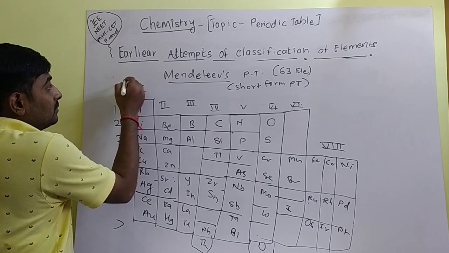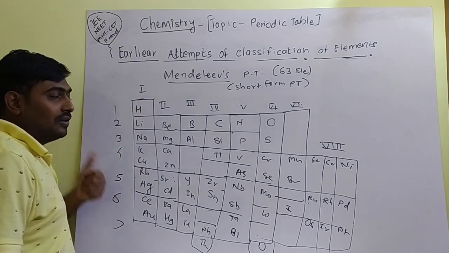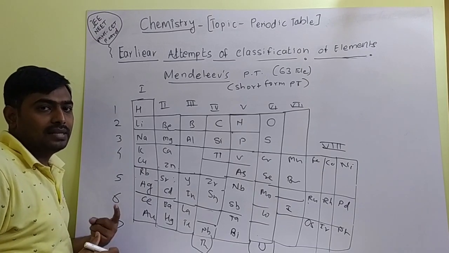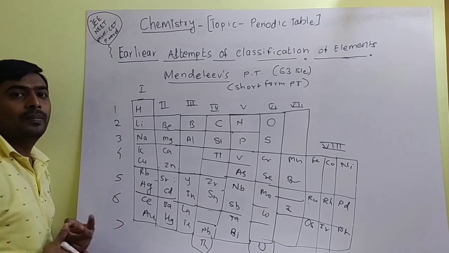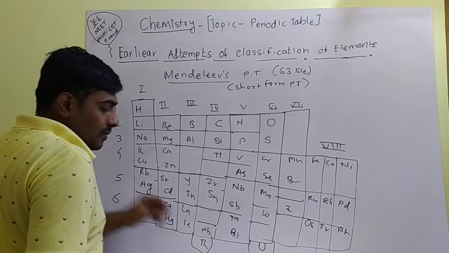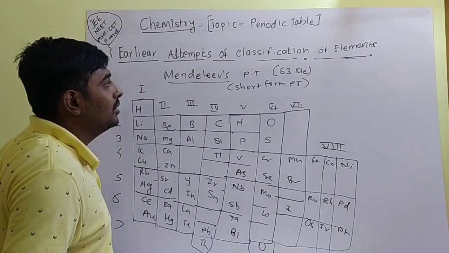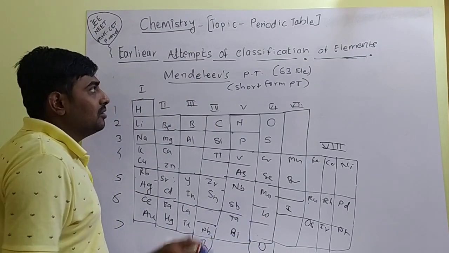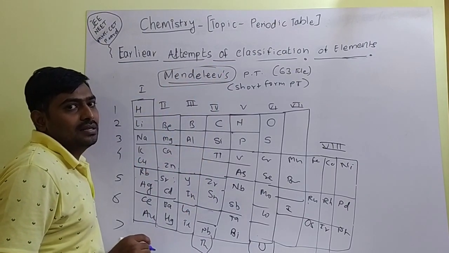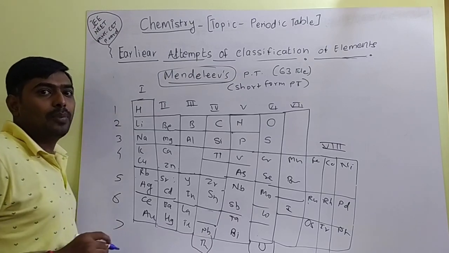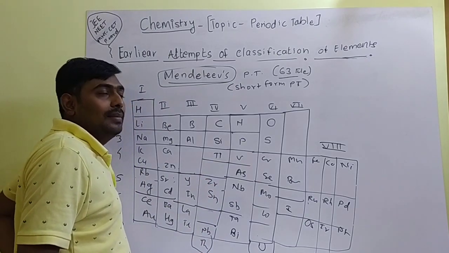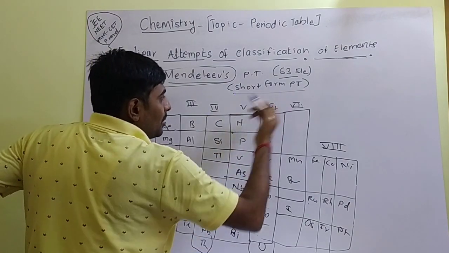Next one is Mendeleev's periodic table. First we discussed Dobereiner's triads, second the Newlands octave rule, then the Lothar Meyer table, and next is Mendeleev's periodic table. Mendeleev's periodic table was discovered by the scientist Mendeleev, who arranged the elements according to their physical properties and chemical properties. At that time 63 elements were known, so it is also called the short form of the periodic table.